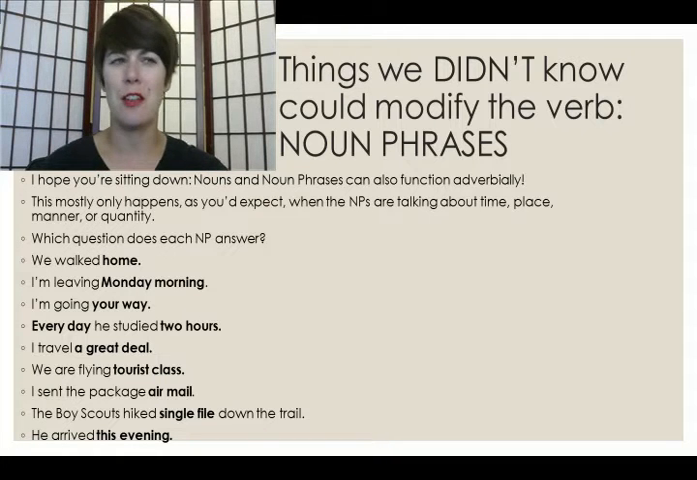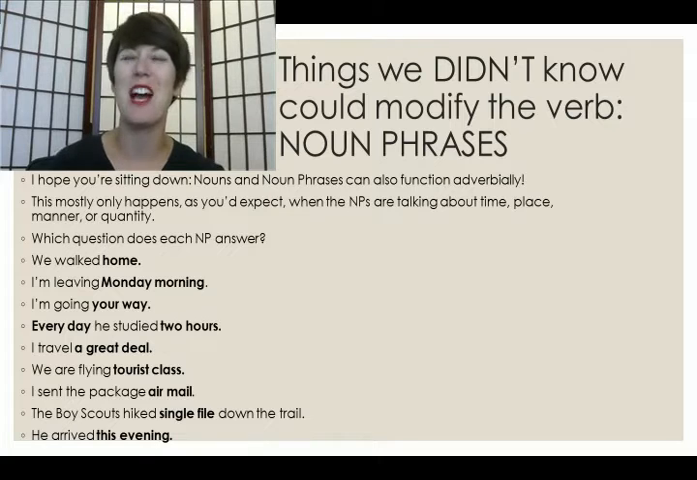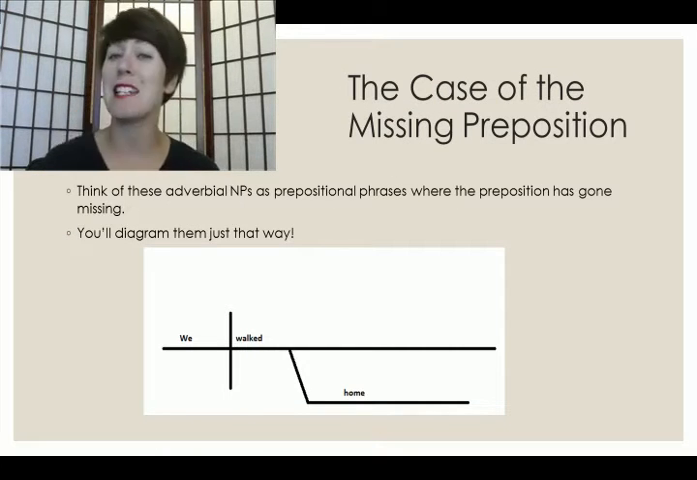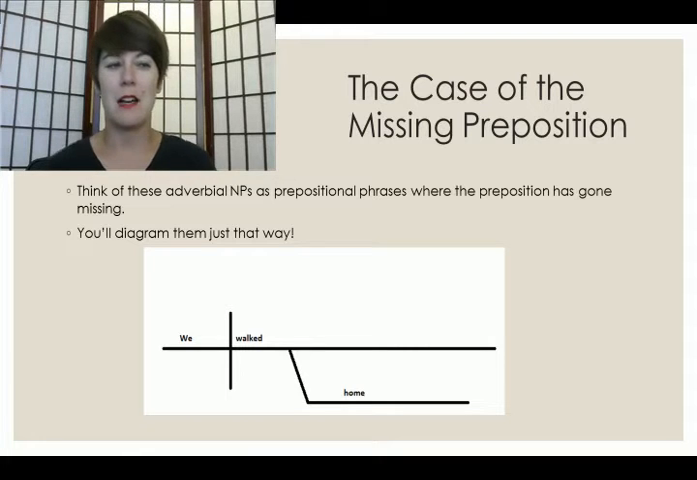Let's talk about the missing preposition and how this is going to help us understand these diagrams. If we think of these adverbial noun phrases as just prepositional phrases where the preposition has gone missing, we will be in great shape. Look at this example of the pattern 6 sentence, we walked home. We walked up there in the bulk of the diagram, and home underneath the verb, like an adverbial. Nothing is on the diagonal line. Normally that's where our preposition would go. We walked, toward home is the preposition that's missing there.